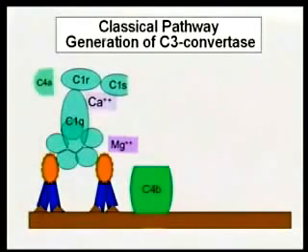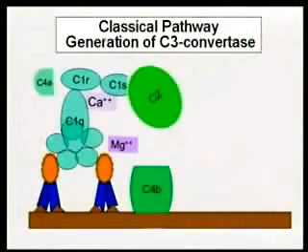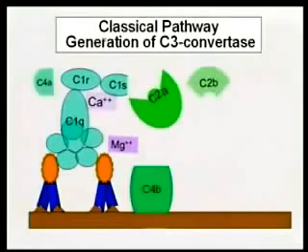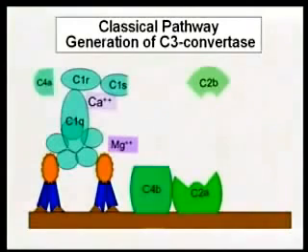So it will be depicted as it binding to the bacteria. So now we have C4b, little b, binding to the bacteria. This enzyme up here, this activated C1, also uses C2 as a substrate, and this also cleaves C2 into two components: the larger one, C2a, and the smaller one, C2b. The larger component associates with the C4b to form this complex. The C2b, the smaller component, is released into the microenvironment.